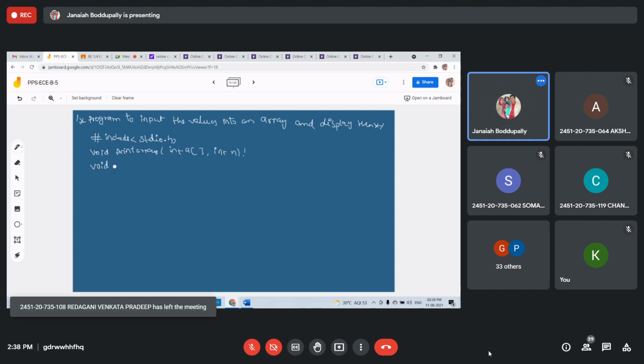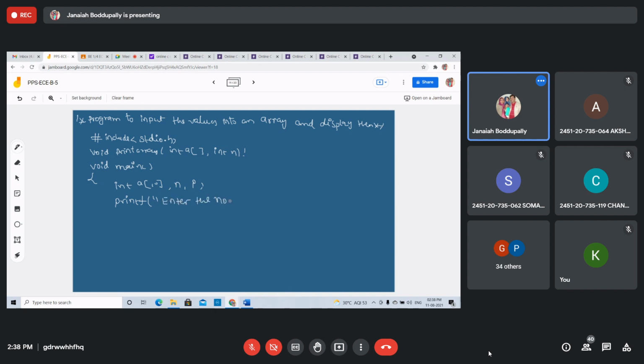Void main. I declare the array A, whatever, 10 elements I'm taking, the size of the array n, and index for the array i. Next, printf: enter the number of elements. Next, scanf %ld ampersand of n.